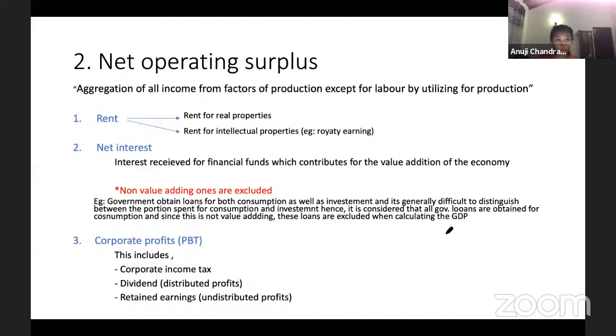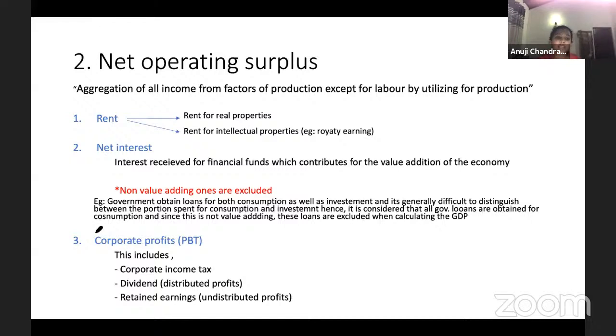Now consumption loans in general, if you take them, you're just consuming it. You're not producing a good or a service for society. If you're consuming it, there's no value addition. I told you, for you to create value for society, you should create a new good or a service. So if you get this loan to invest in something, you are doing a value addition to society. But if you're obtaining this loan for consumption purposes, it is not included in the GDP because it is not value adding, simply.